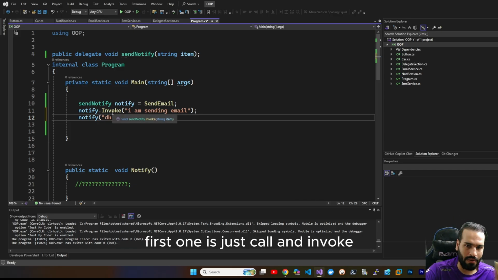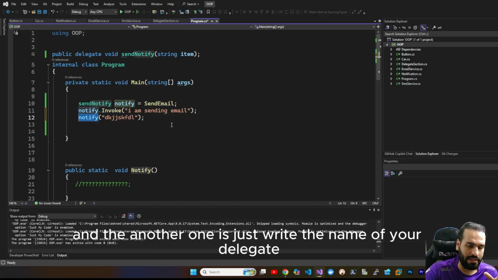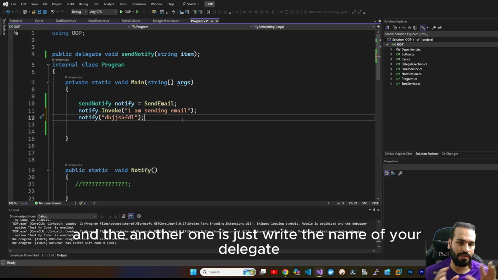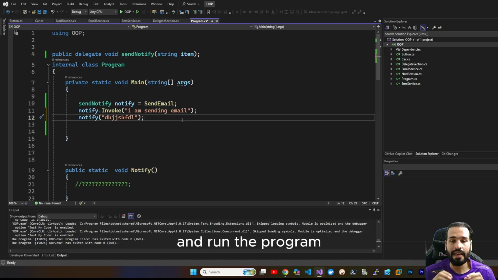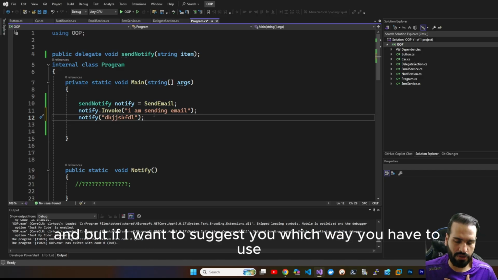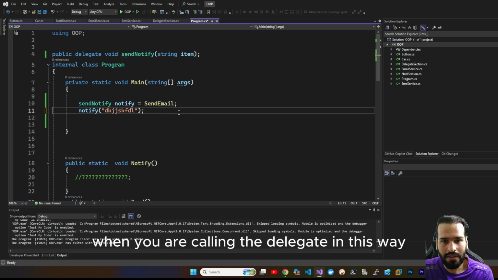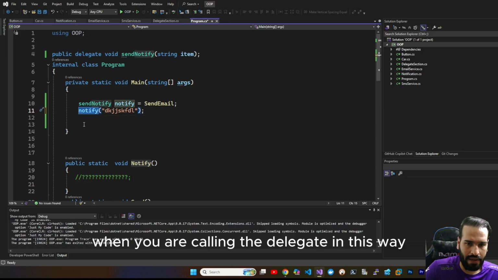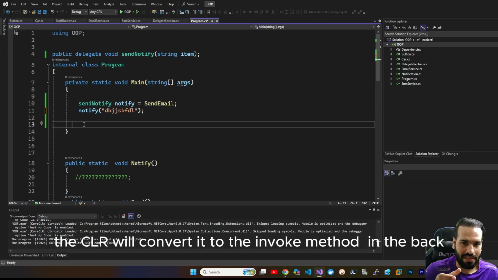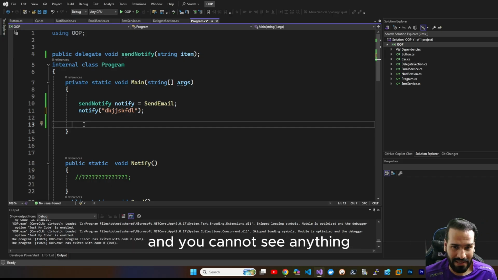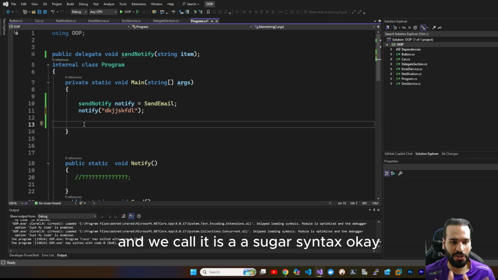Now here I have two different ways. The first one is just calling Invoke, and the other one is just writing the name of your delegate and running the program. But if I want to suggest which way you should use, I will say use this way, because let me remove this one. When you call the delegate in this way, the CLR will convert it to the Invoke method in the back, and you cannot see anything. We call it syntactic sugar.